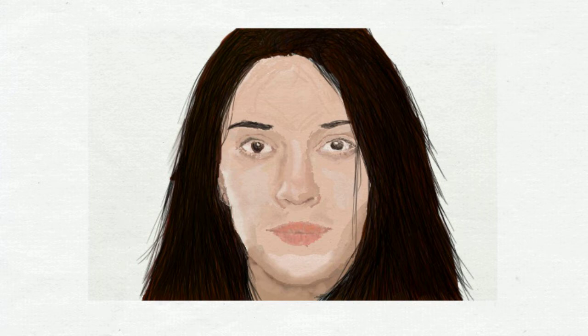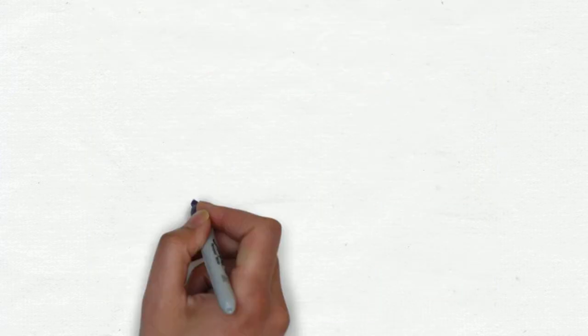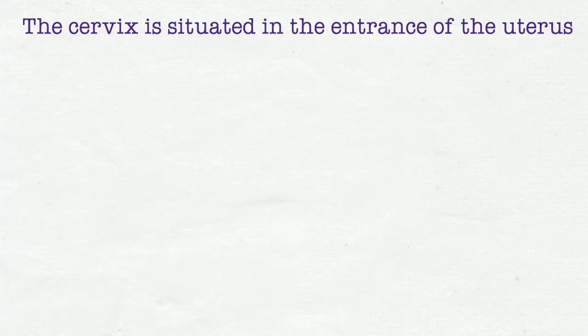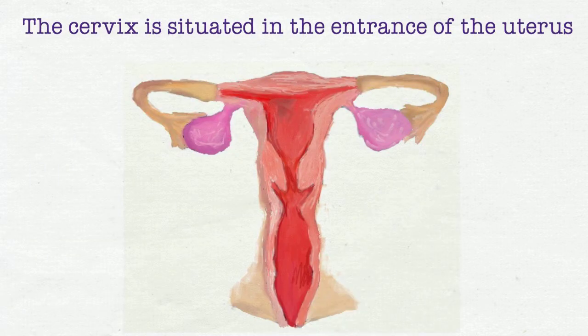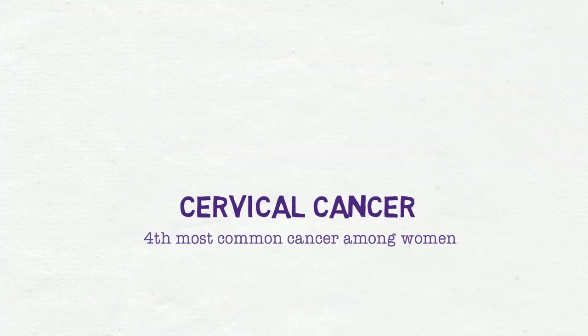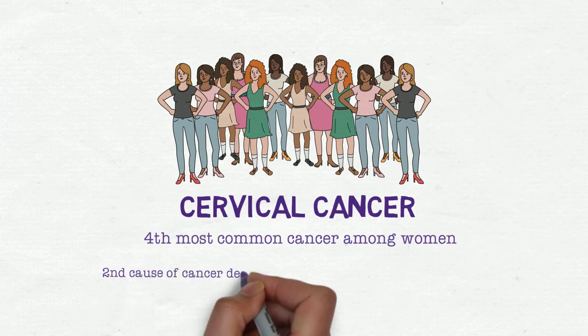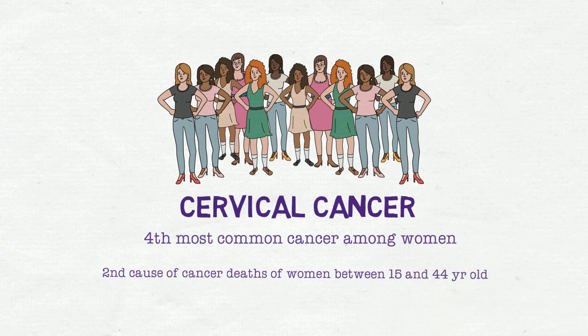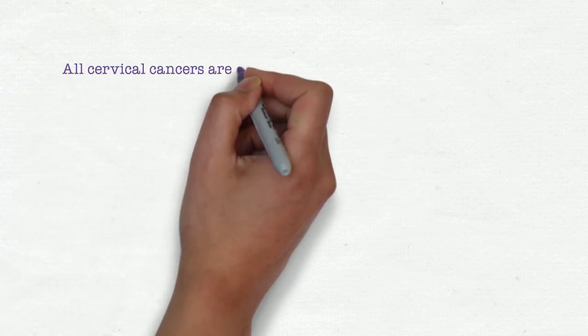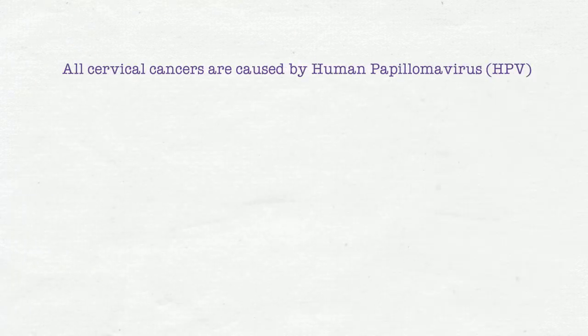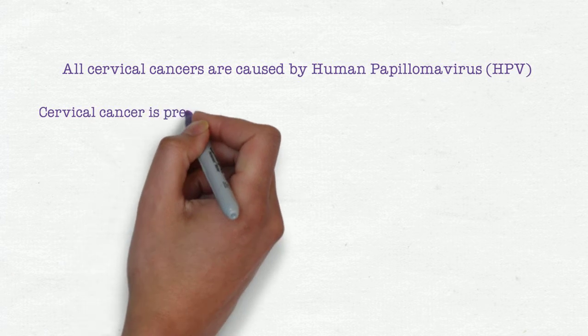Among all the viruses that infect humans, the most related to the development of cancer is human papillomavirus. Cervical cancer is the cancer of the cervix, which is situated in the entrance of the uterus. It is caused by human papillomavirus. This type of cancer is the fourth most common cancer among women, and the second cause of cancer deaths of women between 15 and 44 years old. All cervical cancers are caused by HPV.